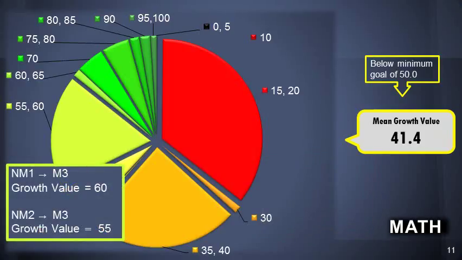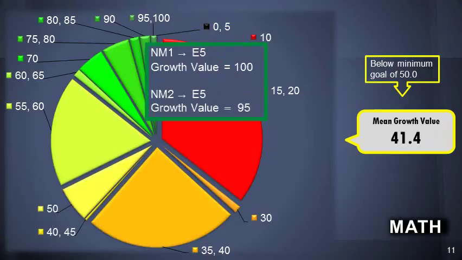And then as it gets to be gold and green, a couple of examples of these categories are students who start not met 1 and move to met 3. They would receive a 60. And students starting in not met 2 moving to met 3 would receive a 55. Now the reason not met 1 to met 3 receives a 60 and not met 2 to met 3 receives a 55 is because not met 1 to met 3, they jumped 2 levels as opposed to only 1. Not met 1 to E5 would receive a growth value of 100 because they start at the lowest point and end at the highest. Not met 2 to E5 is a 95. And that just kind of works.